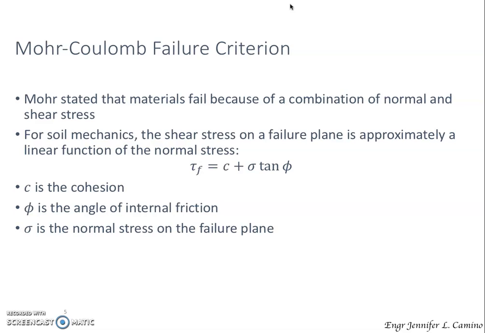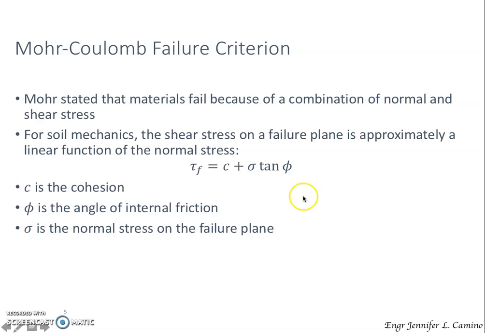So basically, Mohr presented a theory of rupture in materials that contended that a material fails because of a critical combination of the normal stress and the shearing stress, and not from either maximum normal or shear stress alone. So in soil mechanics, we have a functional relationship between the normal stress and the shear stress.